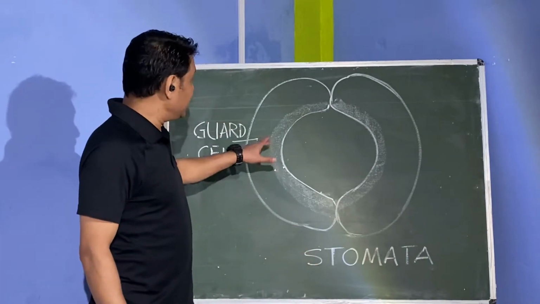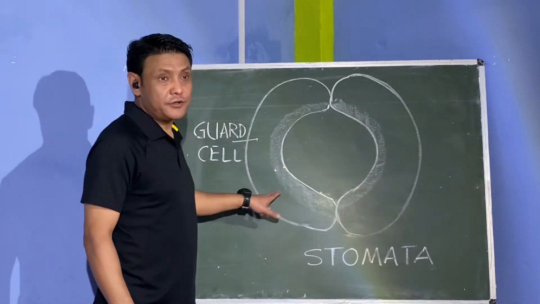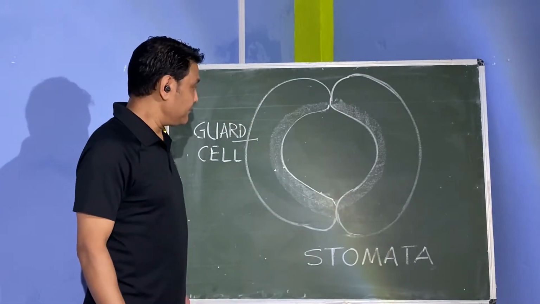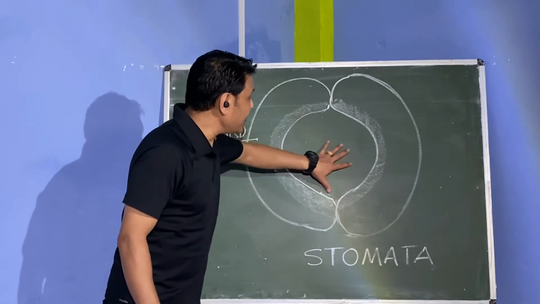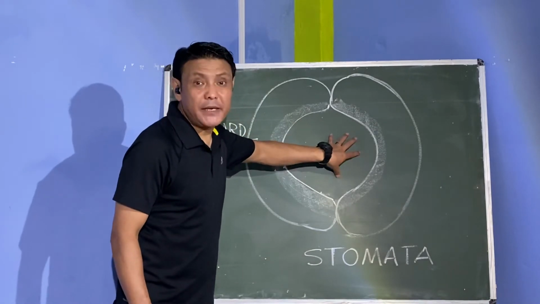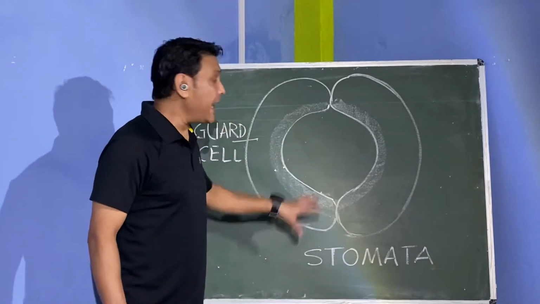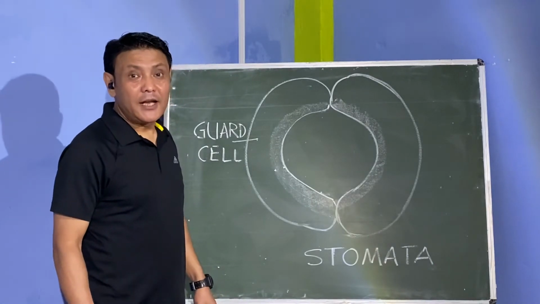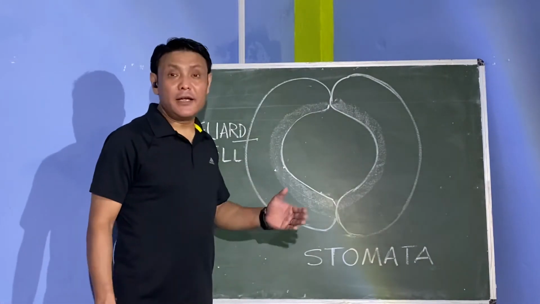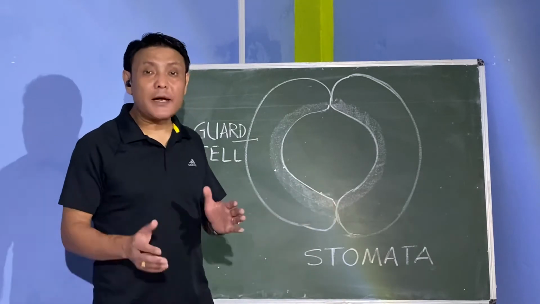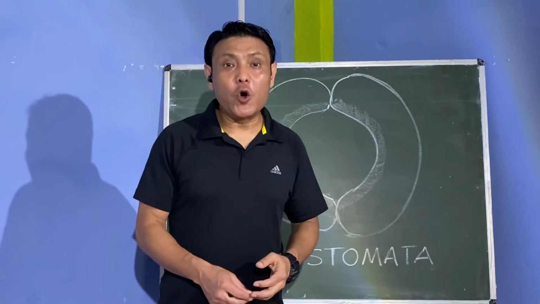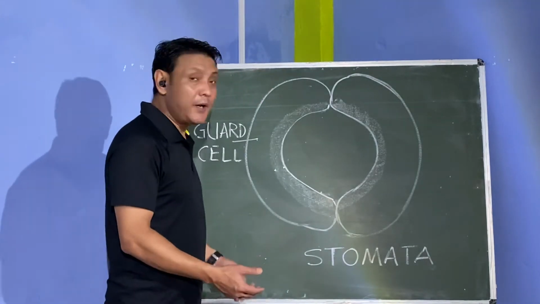These are the bean-shaped structures called guard cells. And the central portion over here, the empty space, is called the stomata. Let me explain how it closes and opens. Stomata closes during the night and opens during the day, usually.